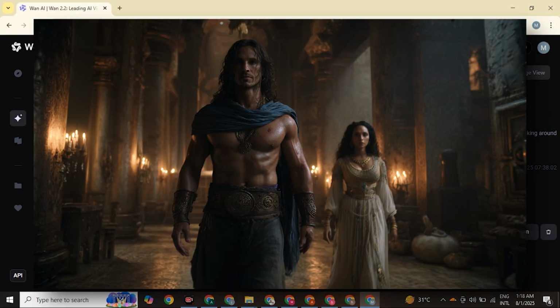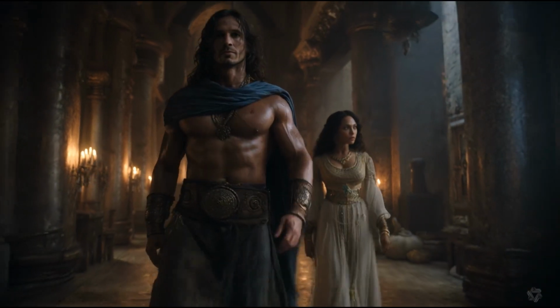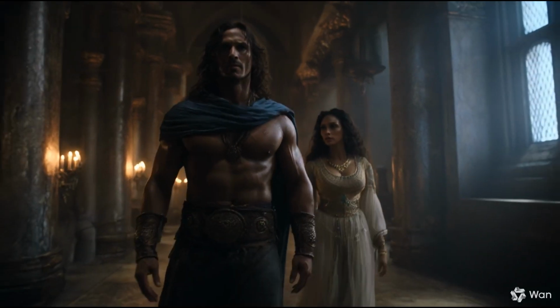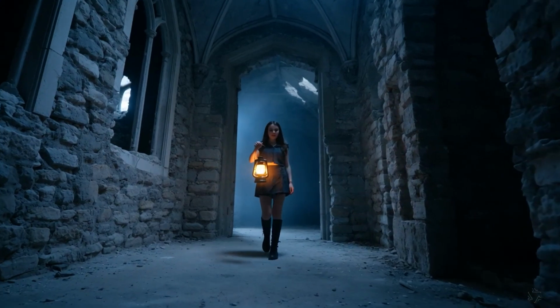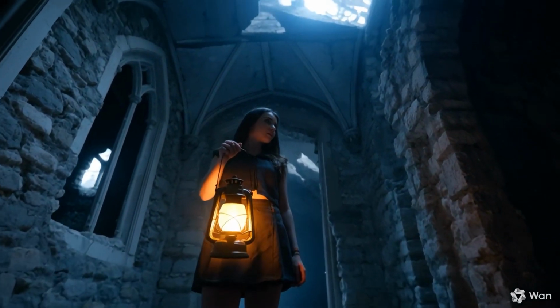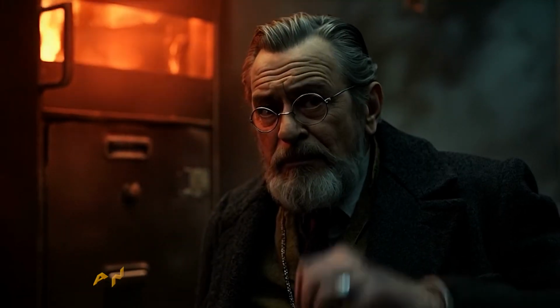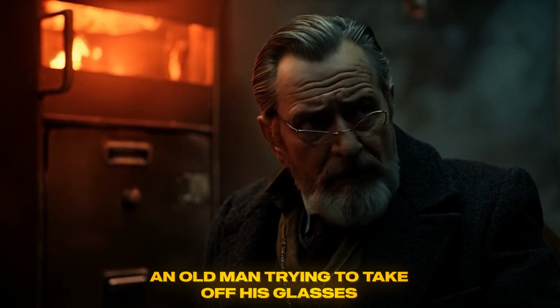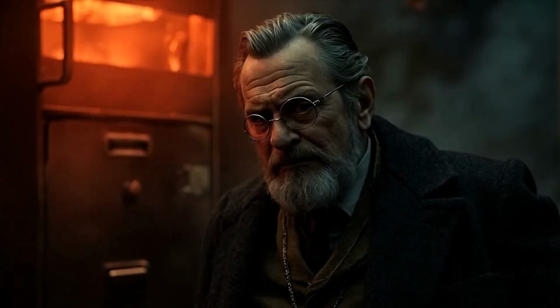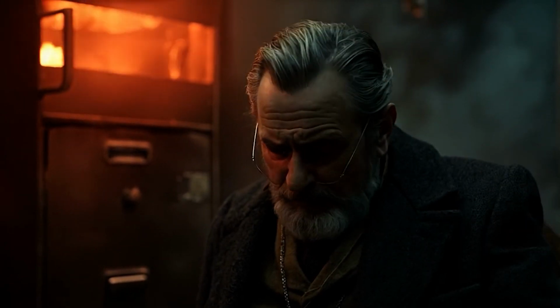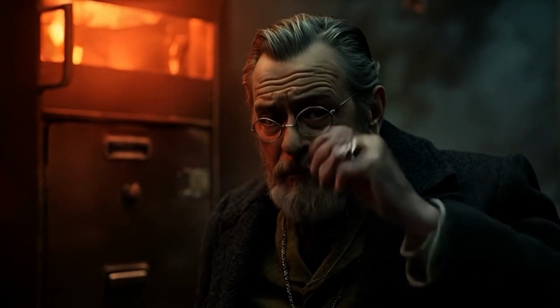Here is one more image I use for creating a video. See the result. It doesn't always generate the perfect result. Sometimes it produces very weird results. Just look at this. It doesn't feel natural at all. The camera angle is so bad. In another example, an old man is trying to take off his glasses. At first, it looks fine, but when he removes them, the glasses are still there. Only the hand moves. That's why you need to test a single prompt multiple times to get a good result.